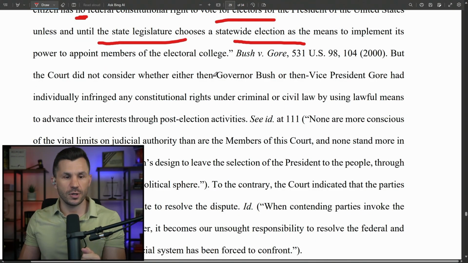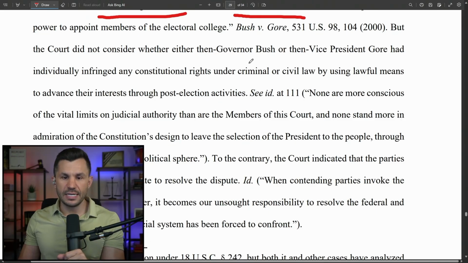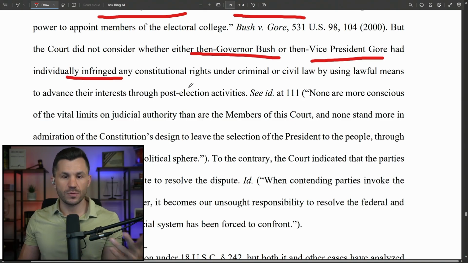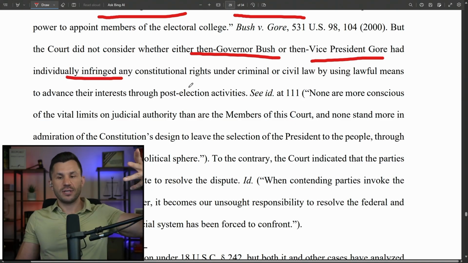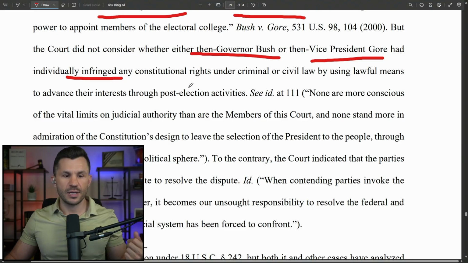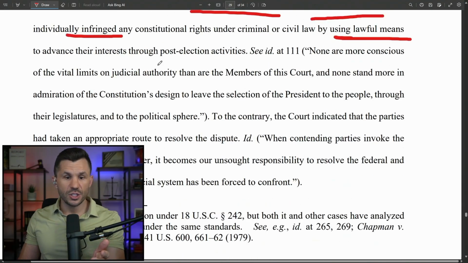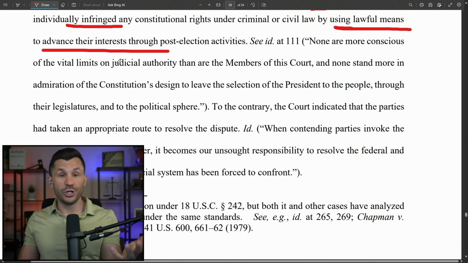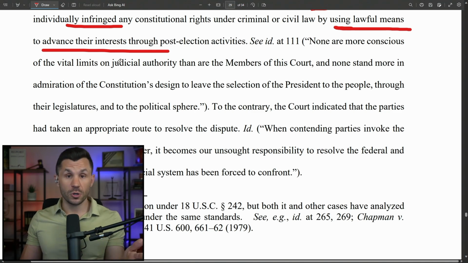Bush versus Gore. But the court did not consider whether either then Governor Bush or then VP Gore had individually infringed on any constitutional rights. In other words, by these guys challenging this, did they infringe upon your right as an American? They were using lawful means to advance their interests. Was Bush prosecuted? No. Was Gore prosecuted? No. The country was in chaos during that time.